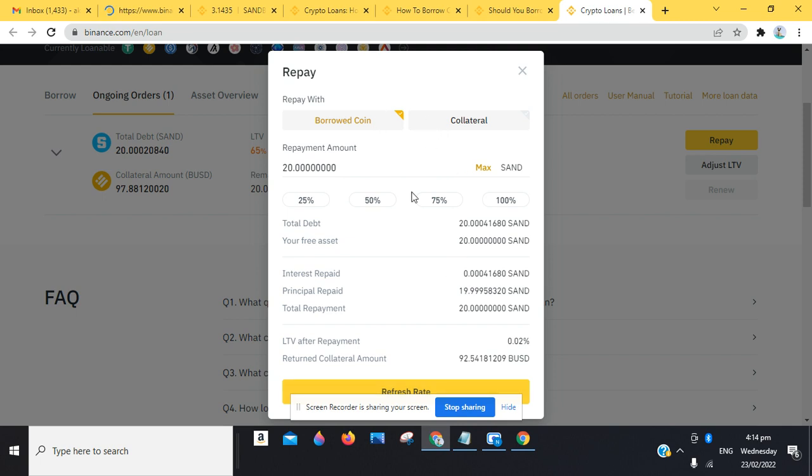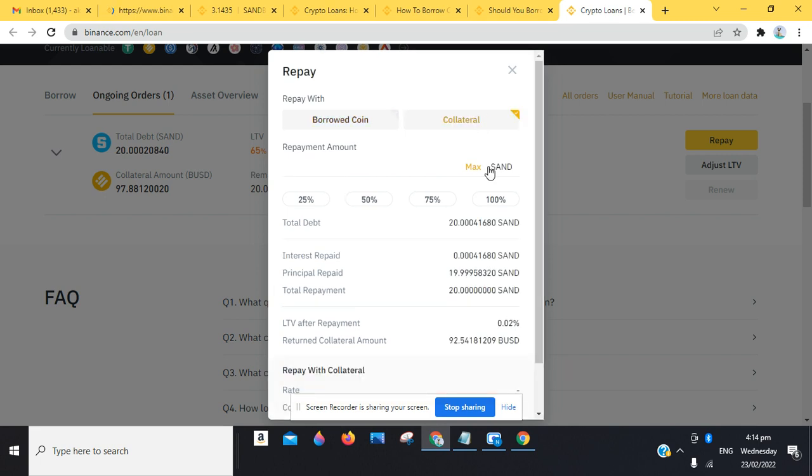Borrowed coin, a SAN token. So I'm going to click on it. So guys, we're currently having some network issues. That's why we're unable to get some of these figures. So once you're done with that, you just click on repay and you're good to go. So I'm going to click on max here: repayment amount, total debt.